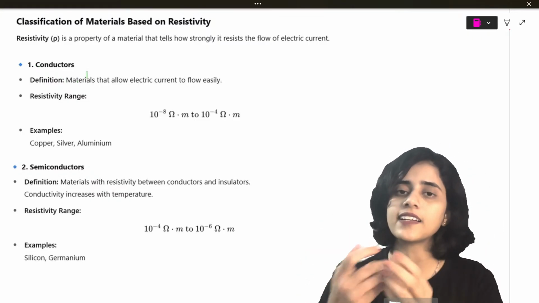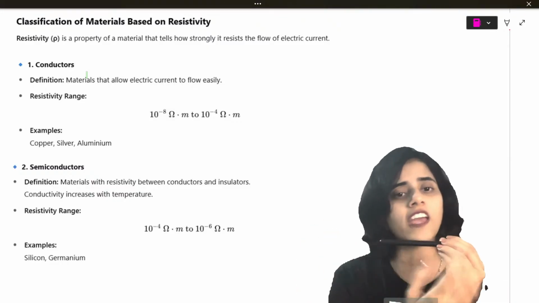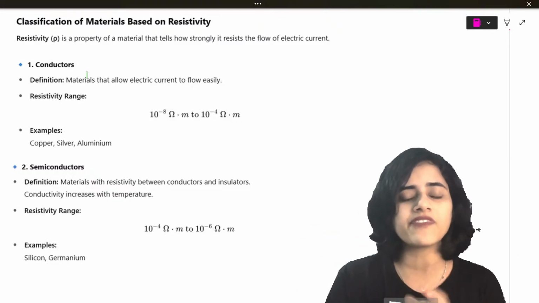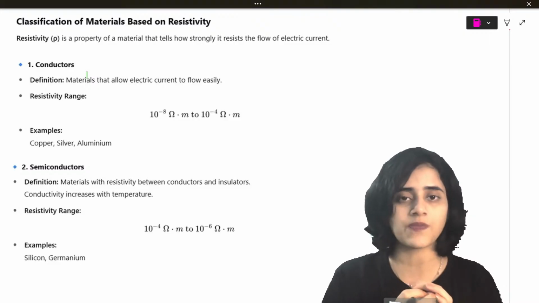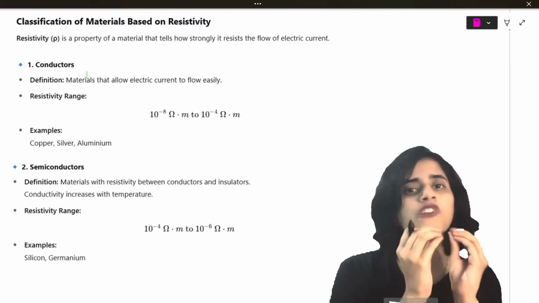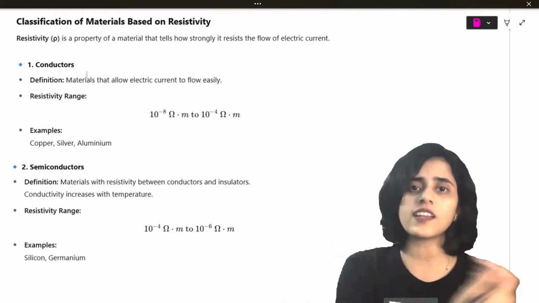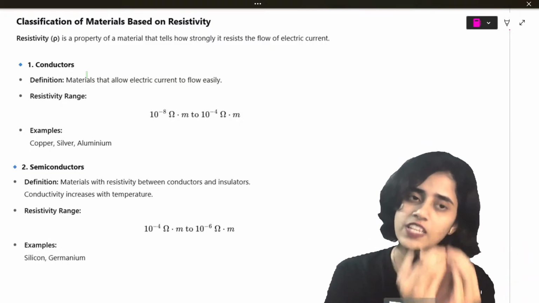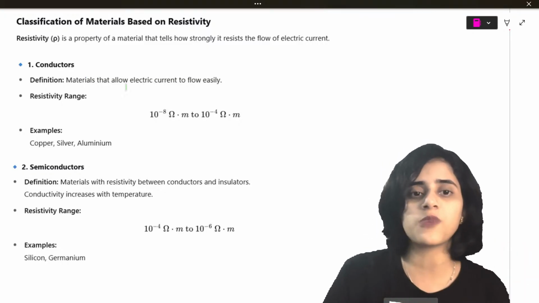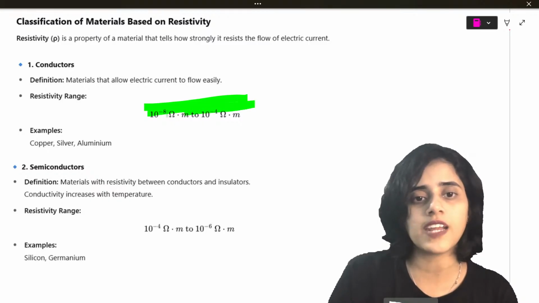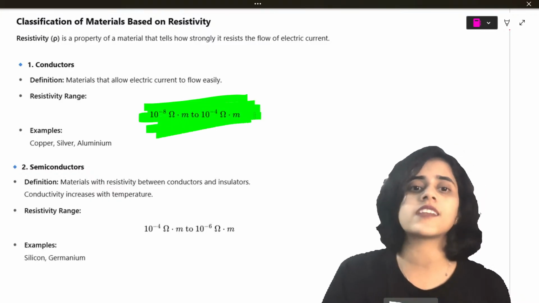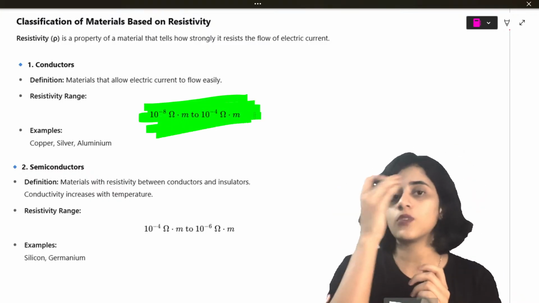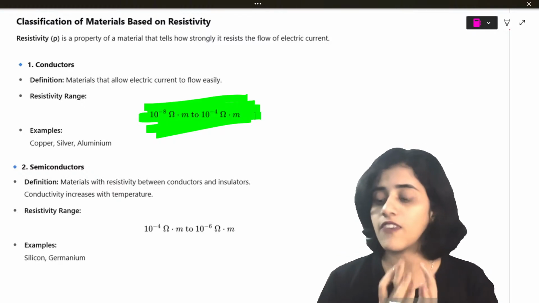Conductors are materials that allow electrons to pass through very easily. So they should have a very small amount of resistivity because they will have a very small amount of resistance, because electrons are easily flowing through. So resistance is very small, resistivity also very small, and they have a range of 10 raised to minus 8 to 10 raised to minus 4 ohm meter. Okay, so it's good if you can know these values.